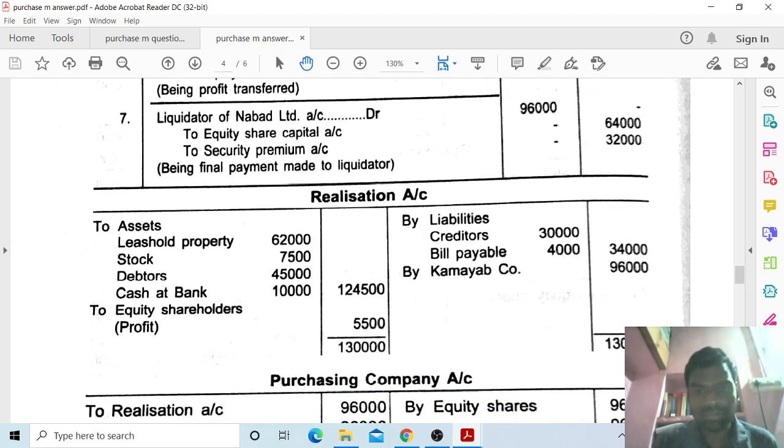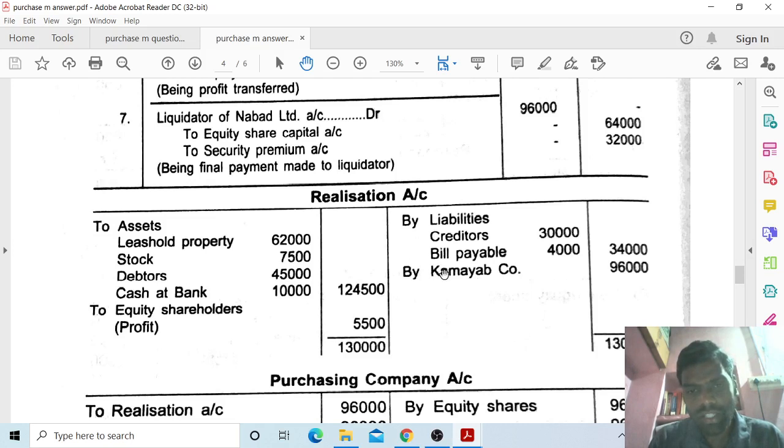Next, realization account debit to all assets account credit, 1,24,500, by liabilities account. Realization account is credited by 34,000, creditors 30,000, bills payable 4,000. Next, Kamyab Company Limited account debit to realization account.